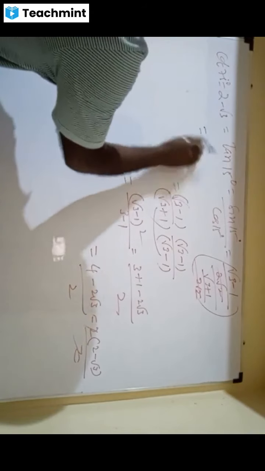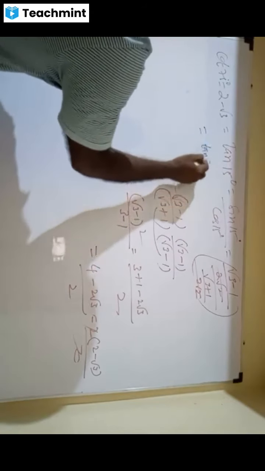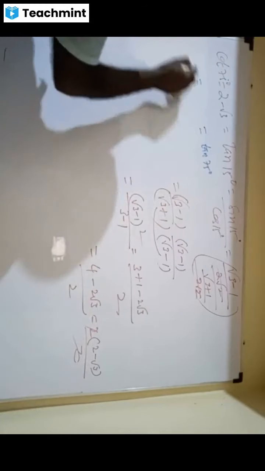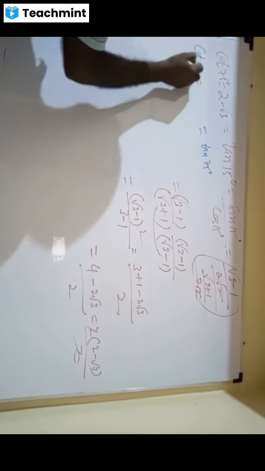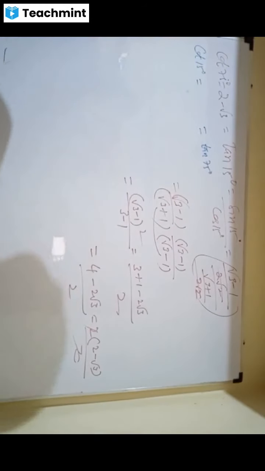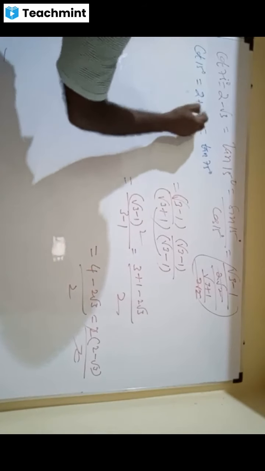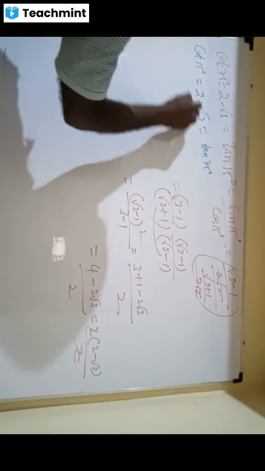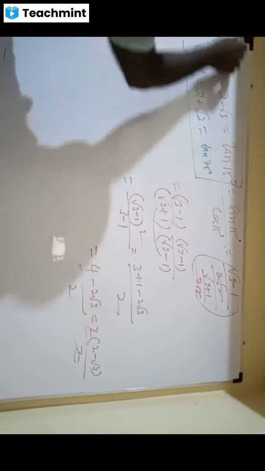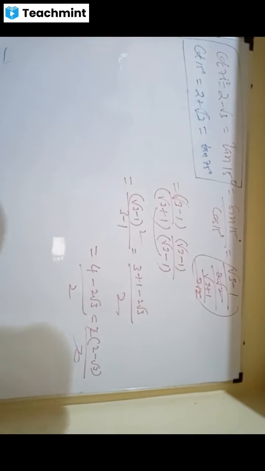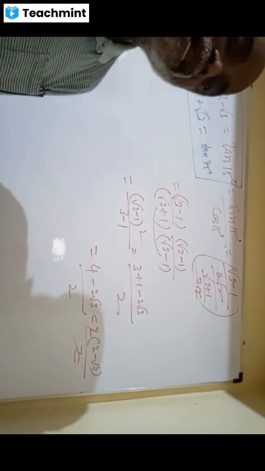Friends, again, tan 75, ma. What is tan 75? Anybody? 2 plus root 3. That's the beauty. Arpit, are you able to follow? Yes, sir. This is called buy one get one free, sir.